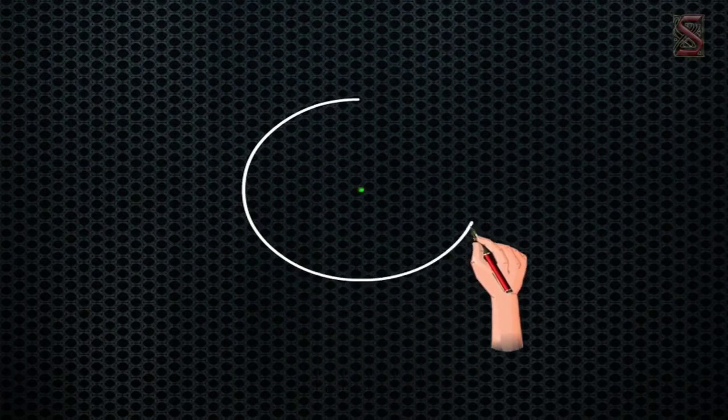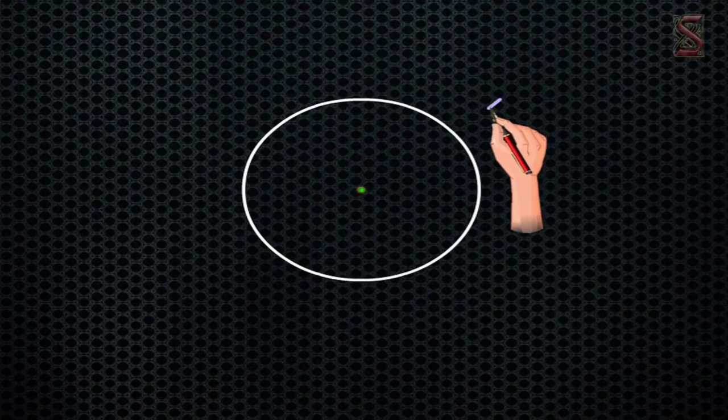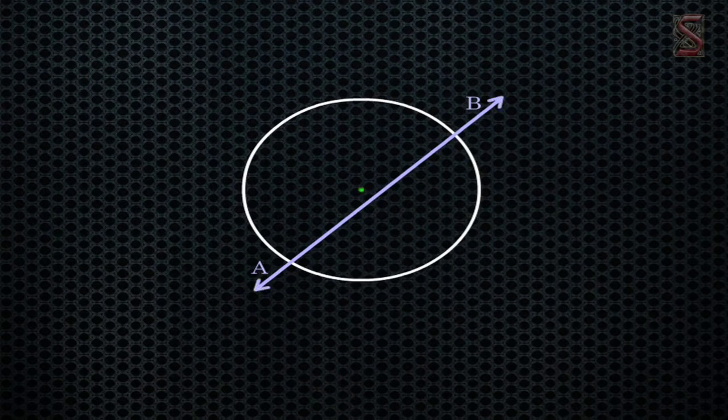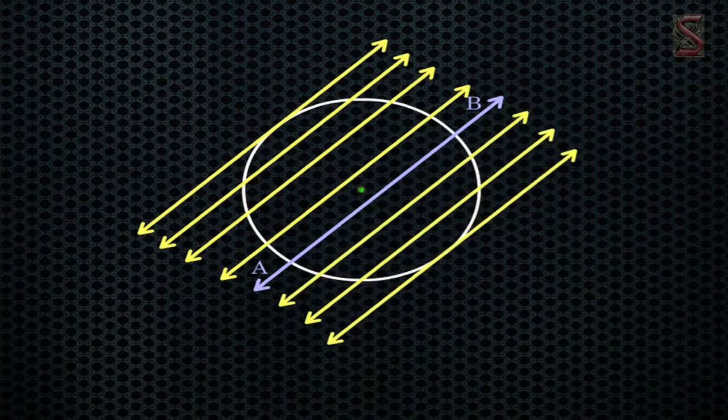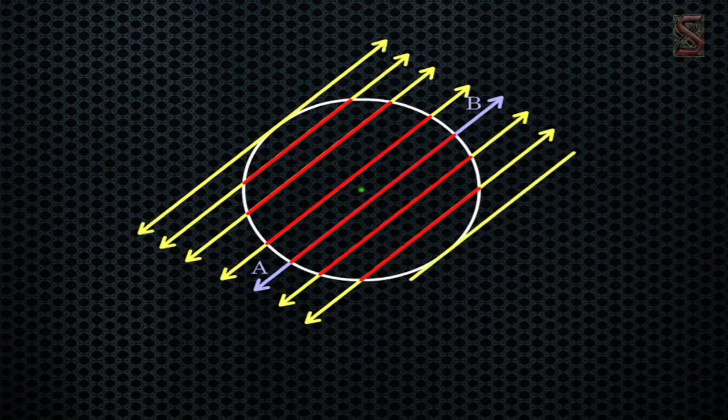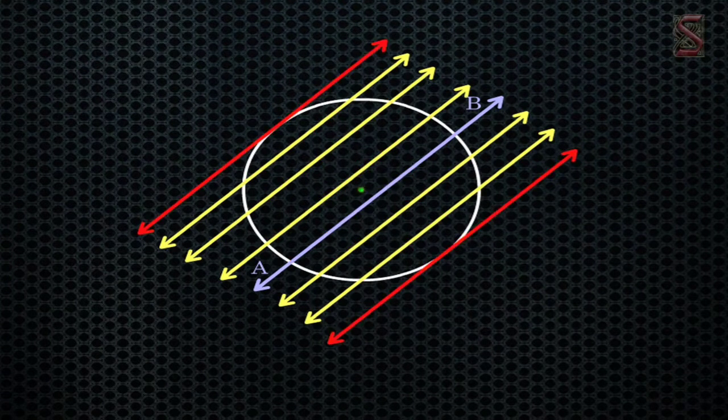Draw a circle and a secant AB to a circle. Now, let us draw lines parallel to this secant on either side of it. We see that the length of the chord cut by the lines decreases as we go further away from the secant. At one position, it becomes 0 on either side of the secant. That line becomes the tangent to the circle.